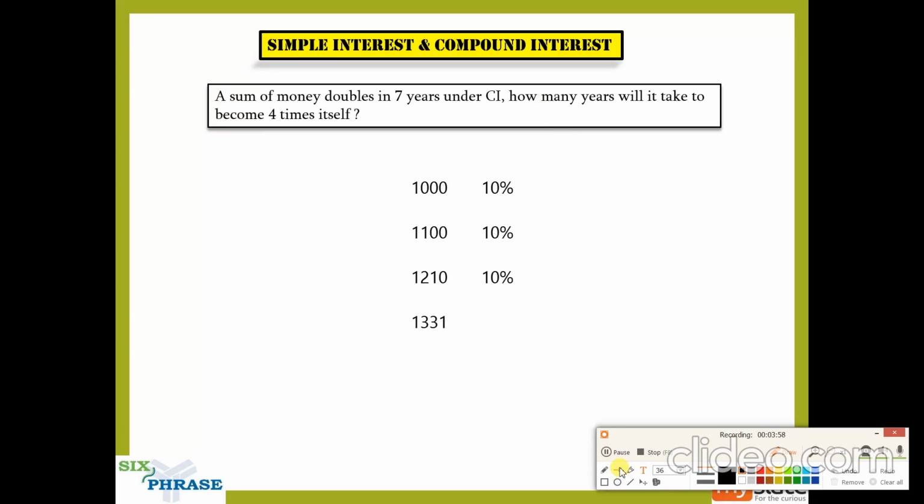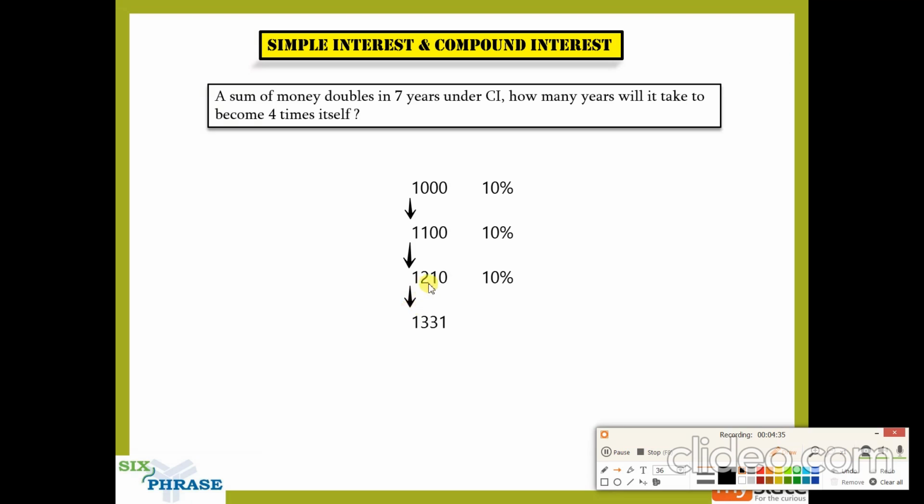So in this compound interest, you can see each year the interest is not the same. Here it is 100, here it is 110, and here it is 121. So as you can see, the interest is not the same. But what is the same is the increase percentage. The increase percentage from 1000 to 1100 is the same. From 1100 to 1210 is the same. 1210 to 1331 is the same. So what is the same is the increase percentage.